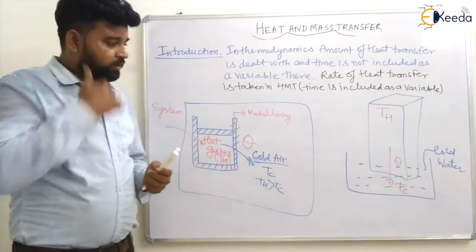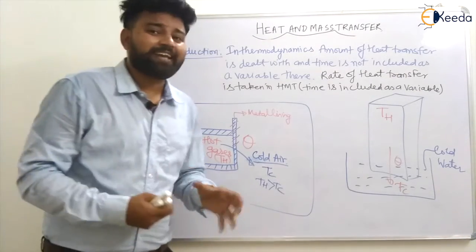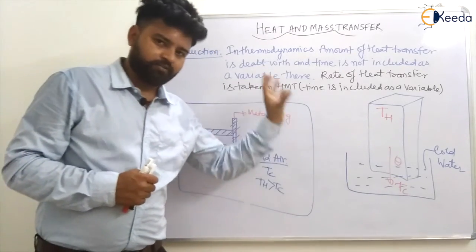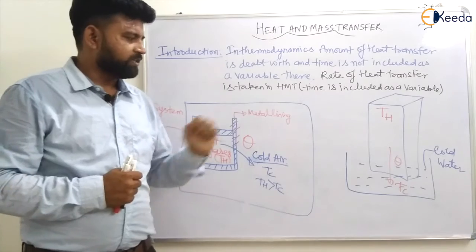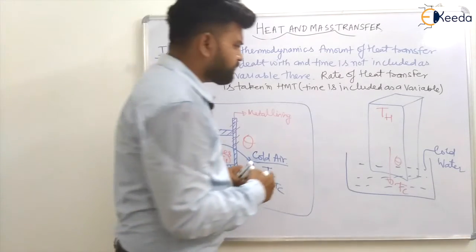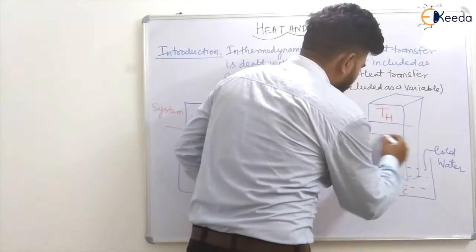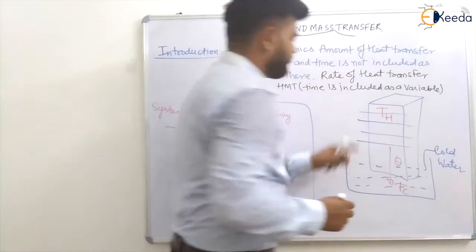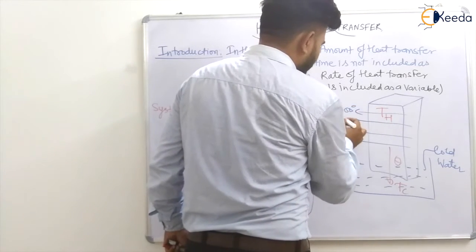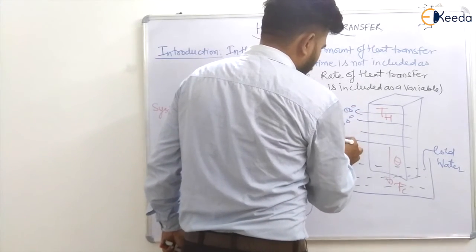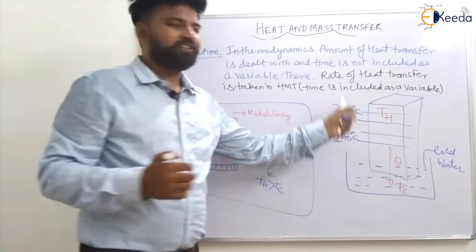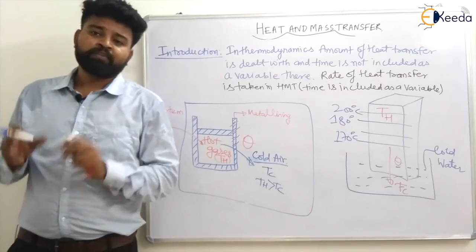But how fast the heat is flowing from this slab to the water, we can predict by studying heat and mass transfer. We can also predict the temperature along the length, because after some time maybe it can be 200 degrees Celsius here, 180 degrees Celsius here, and 170 degrees Celsius here, something like this. So there will be temperature variation, and we can calculate it in heat and mass transfer.